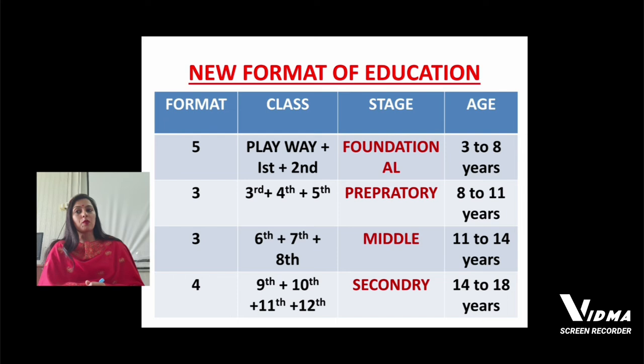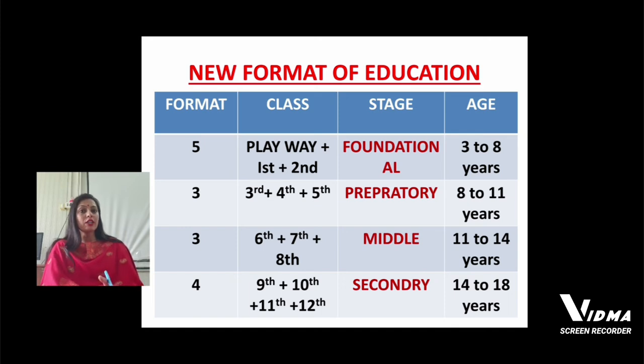After that comes the preparatory phase. The preparatory stage includes classes 3rd, 4th and 5th. So in total, in the preparatory phase, the student is going to spend 3 years, and the students of age group 8 to 15 years will fall under the preparatory phase. Next comes the middle stage. In middle stage, we have classes 6th, 7th and 8th, and it includes children between the age group of 11 to 14 years. So in total, the student is going to spend 3 years here.